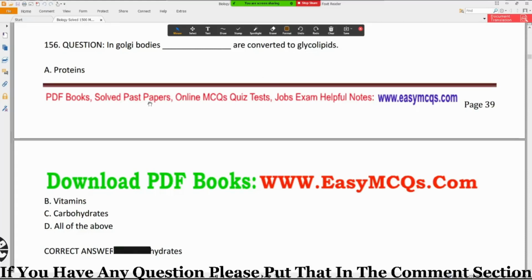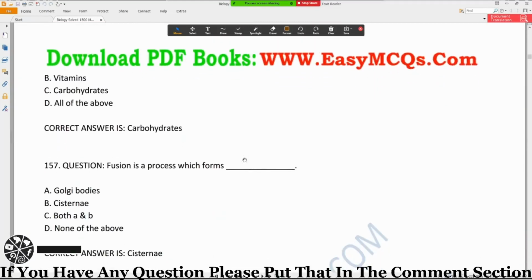And what is the function of glycolipid? Their function is to maintain stability of membrane and facilitate cell-cell interaction. So the correct option is option C, which is carbohydrate. So in Golgi bodies, carbohydrates are converted to glycolipid.